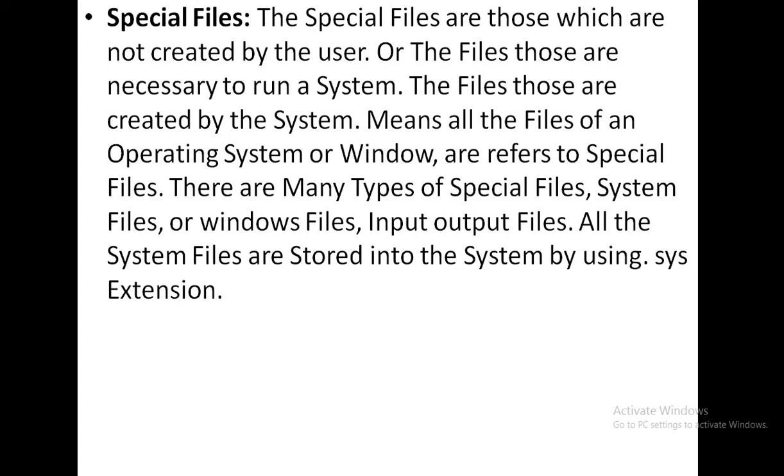There are many types of special files: system files, Windows files, input-output files. All these system files are stored in the system using a system extension. That means the extension name itself also defines the special files.